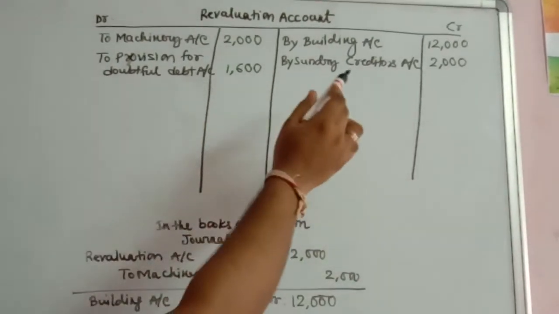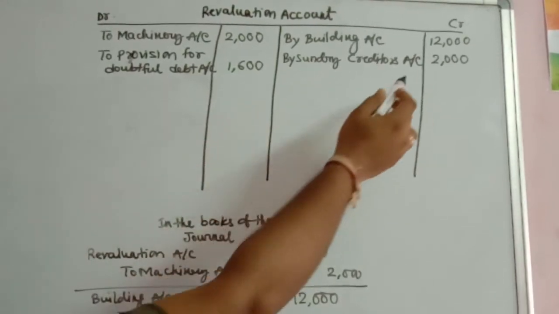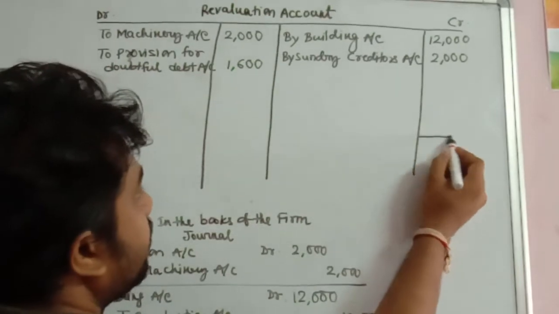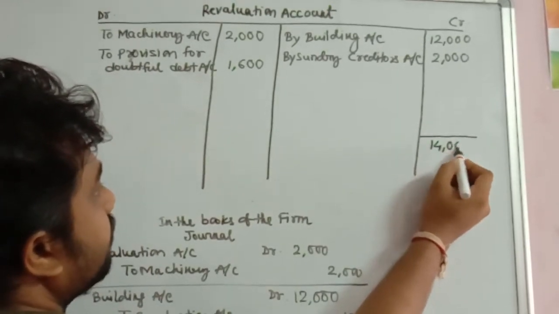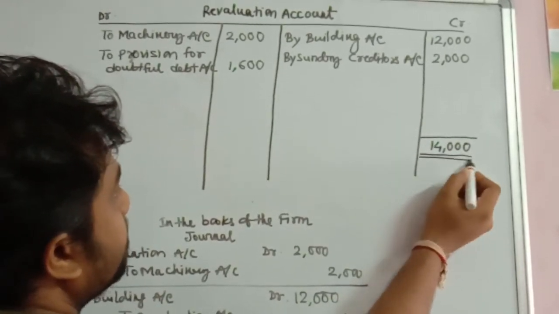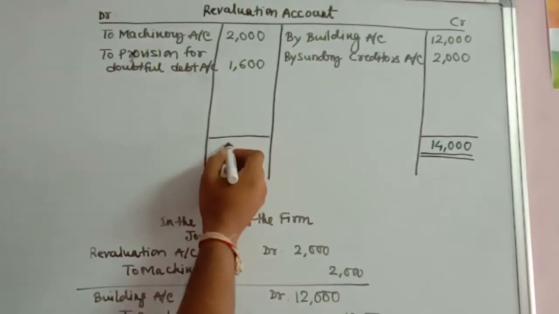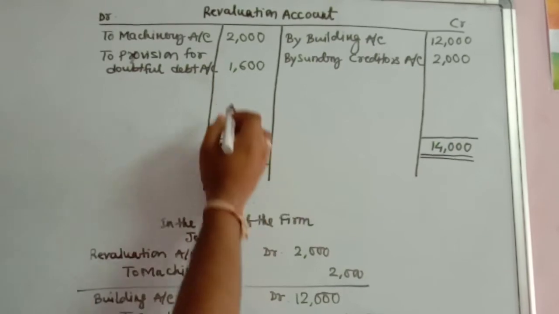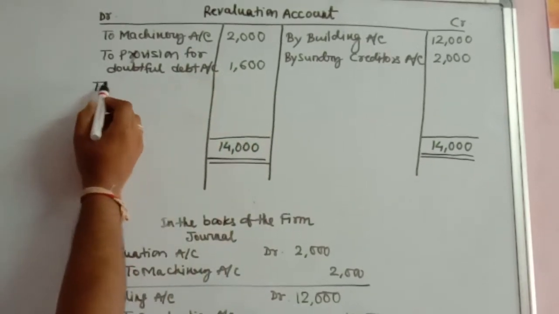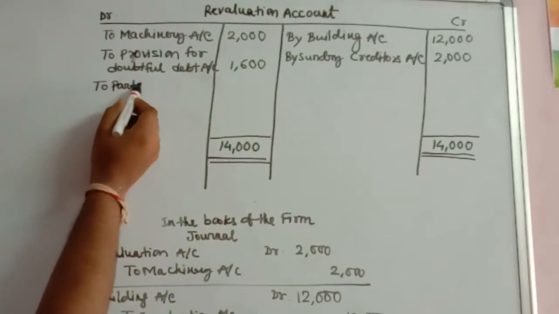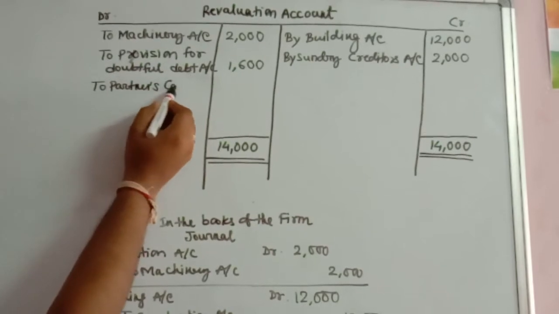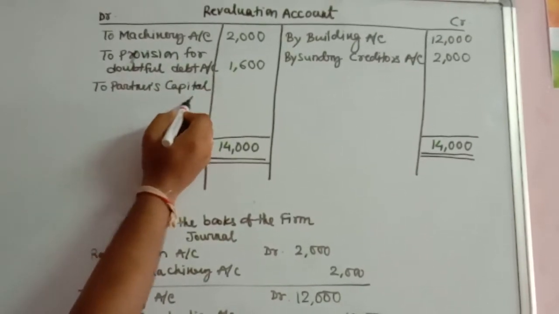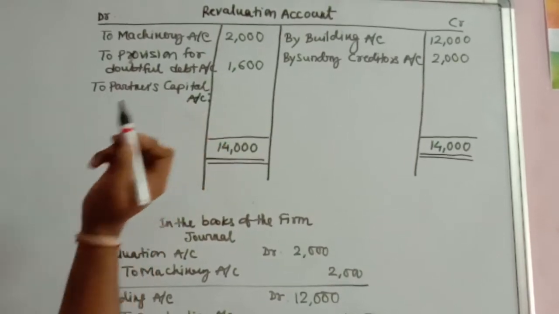I mean the summation is more. Here if you add this, 14,000, here it is less. So it is 14,000 on the credit side. So you can write here 14,000, and the balance will come on this side. You write the balance as to partners capital account. So there are 2 partners.